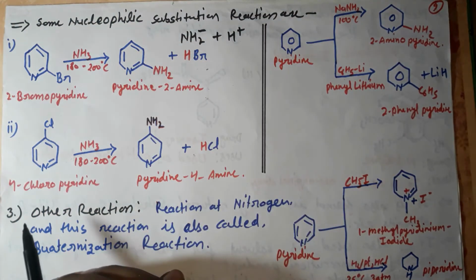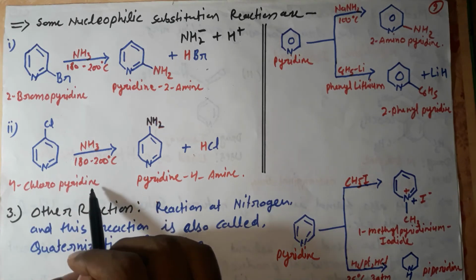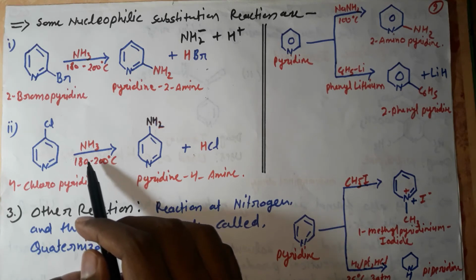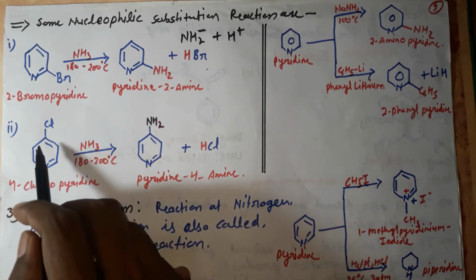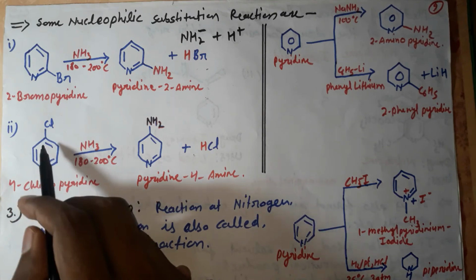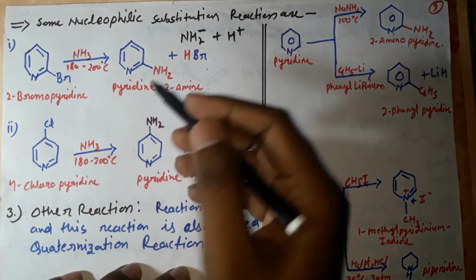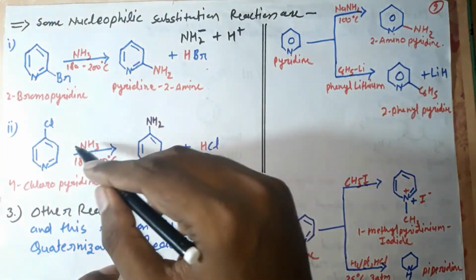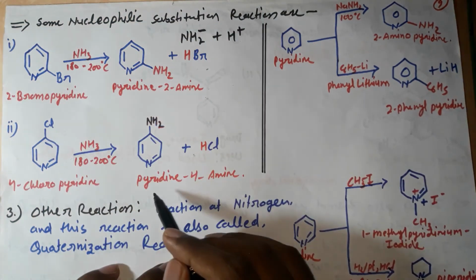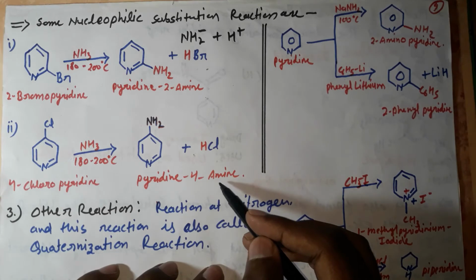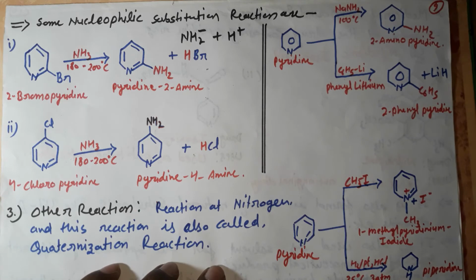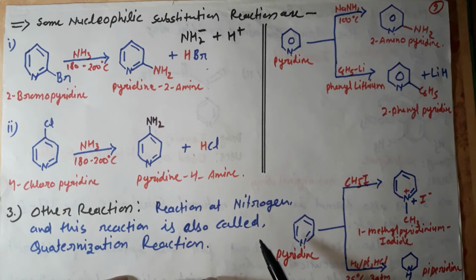Next reaction, there is 4-chloropyridine, and it reacts at 180 to 200 degrees Celsius, at position number 4. There is a chlorine group at position number 4, and this amine group will act as a nucleophile like this and substitute the chlorine group, forming pyridine-4-amine and HCl. So this is a nucleophilic substitution reaction, and there are some other reactions also.